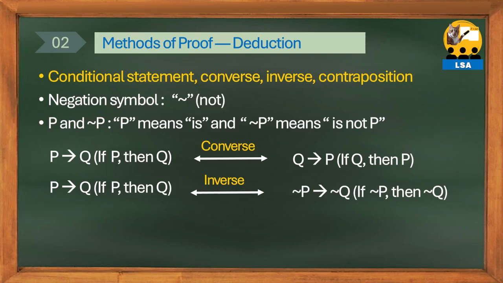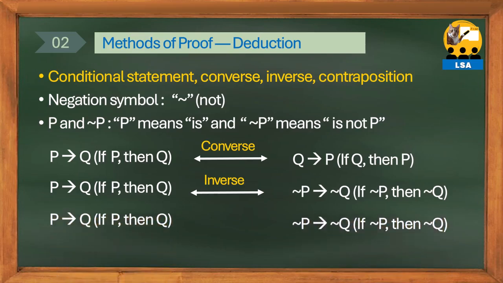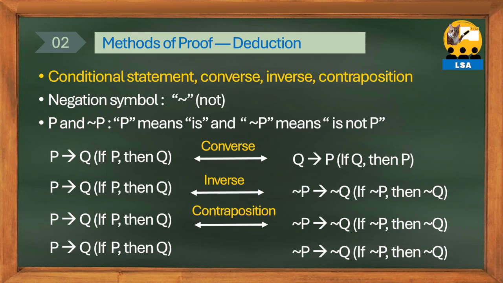And if you negate both P and Q of the given proposition and then make the converse, it becomes, if not Q, then not P. The converse proposition that negates the conclusion and hypothesis like this is called the contrapositive of the conditional proposition. What is good to know in advance here is that the given proposition and the contrapositive proposition are identical, called logically equivalent, so when the given proposition is true, the contrapositive proposition is also true.